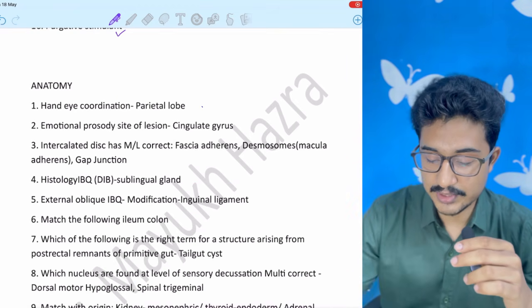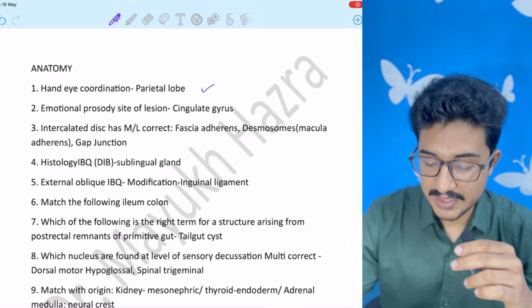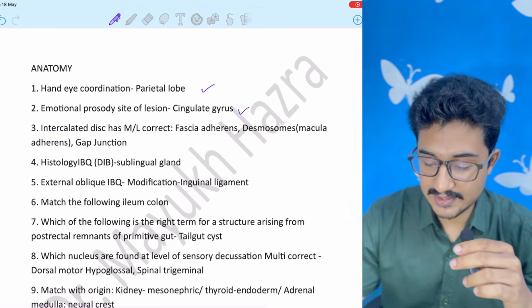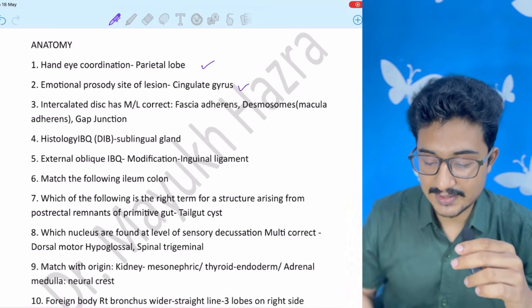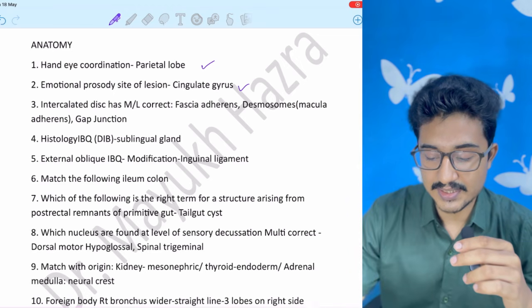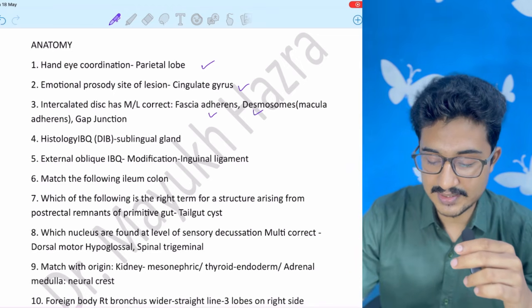Anatomy: hand-eye coordination, parietal lobe; emotional, cingulate gyrus, it was easy. Intercalated discs, multiple option correct. Only the zona occludens is not seen, rest all are seen.